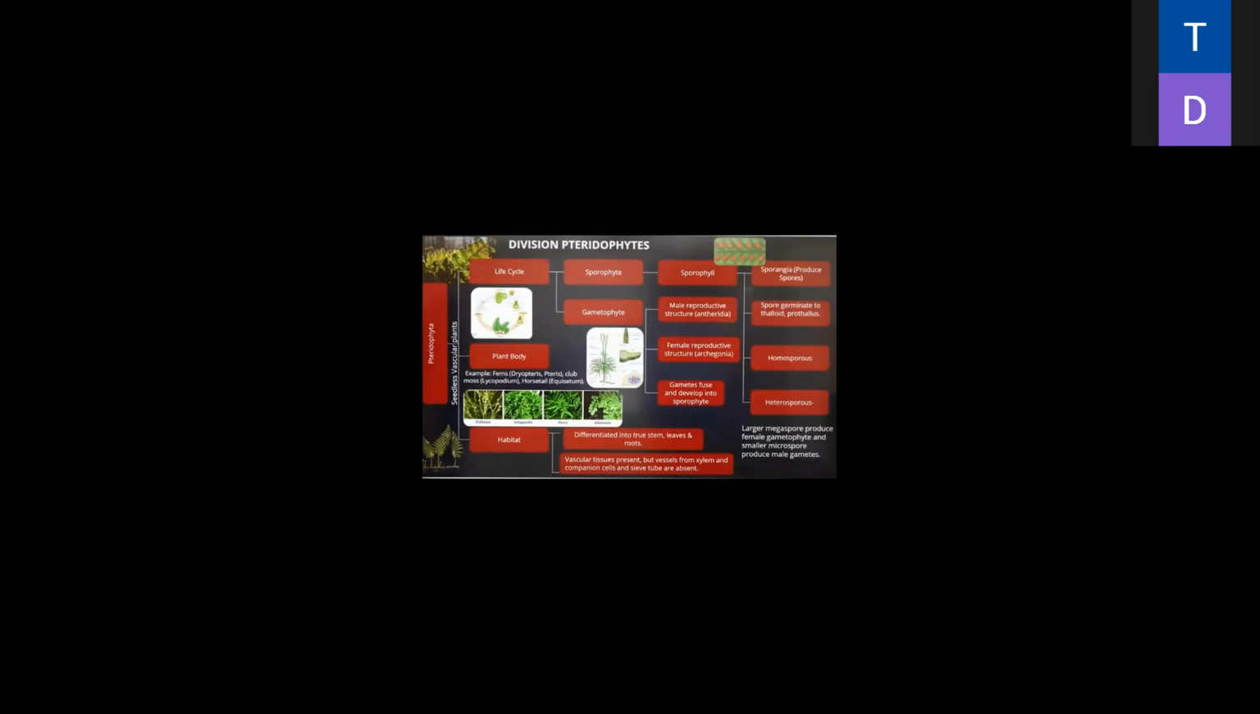Sporophyte produces spores, and after that sporophyll, and again production of the sporangia. Spores are produced from the sporangia. The next cycle is the gametophyte. Gametophyte has two main parts. The male reproductive part is known as the antheridium, and the female part is known as the archegonia.